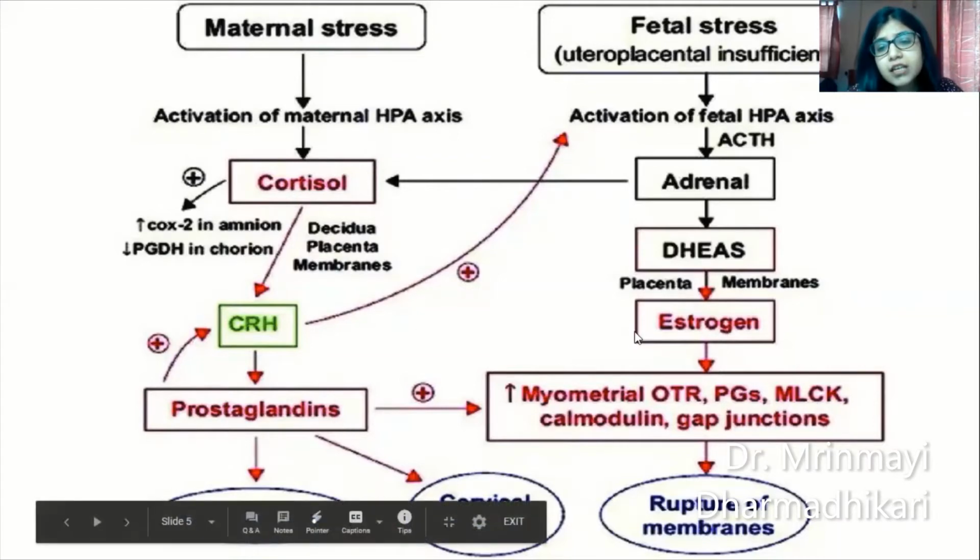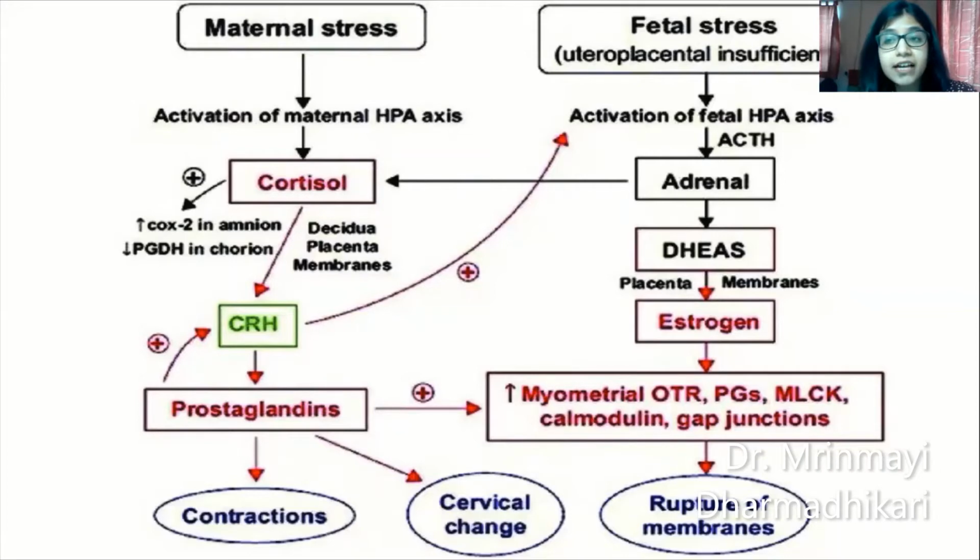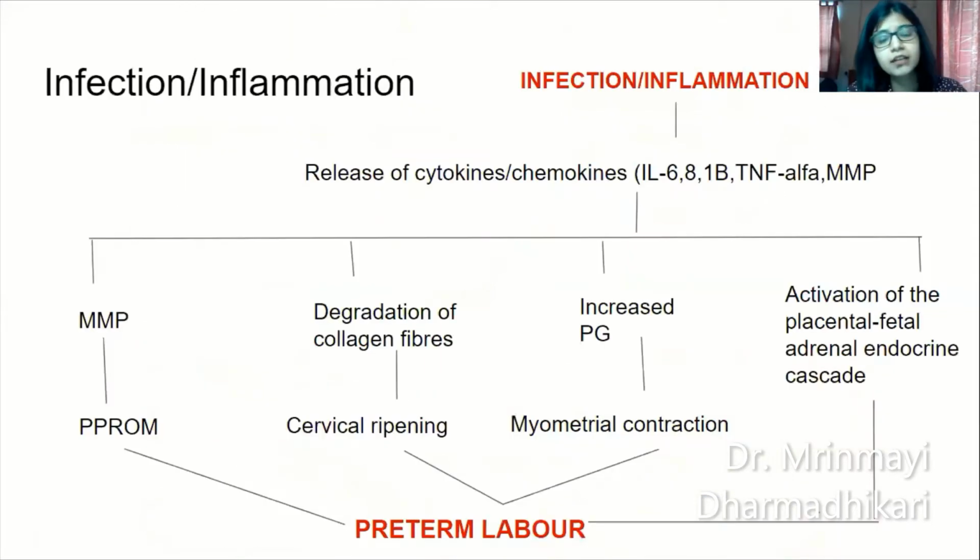Now both these cause increase in myometrial oxytocin receptors, increase in the gap junctions, increase in prostaglandins, giving rise to the triad, that is uterine contractions, cervical ripening, and rupture of membranes. All these put together give rise to preterm labor. Okay, so that is a physiological process.